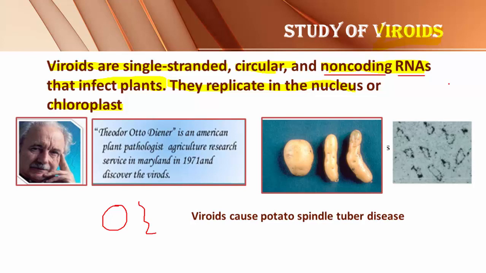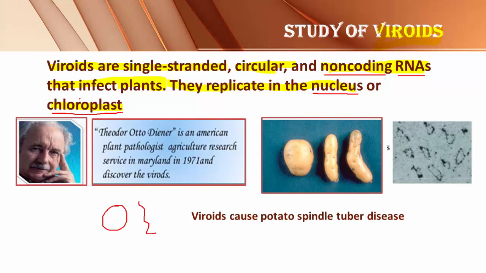It is represented by only a circular, single-stranded, non-coding RNA molecule, and it is able to infect only plants. Once the viroids enter into the plant, they replicate, that means they increase their number by multiplication, inside the nucleus or inside the chloroplast.